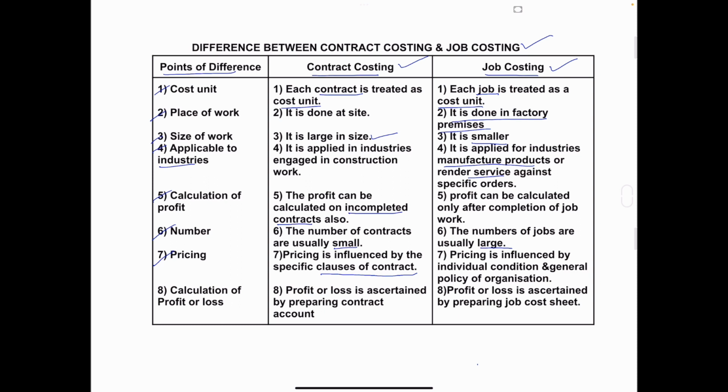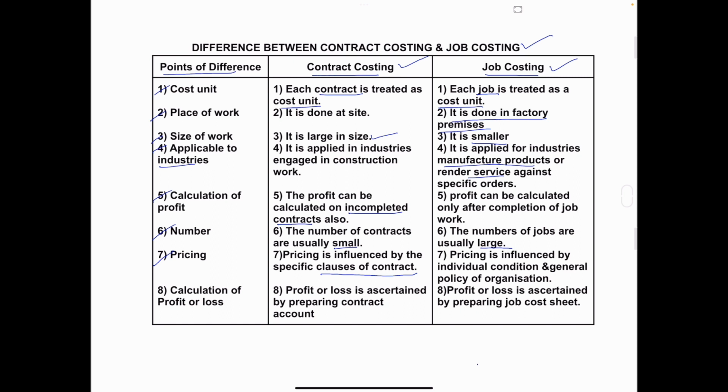You may have read in the newspaper tenders for a particular contract or quotations asked on it. So on the basis of the clauses of the contract or going for tender and quotation, they fix the prices of the contract.